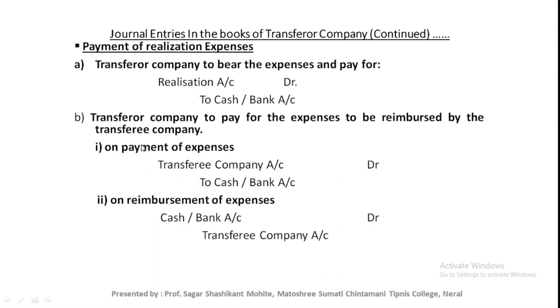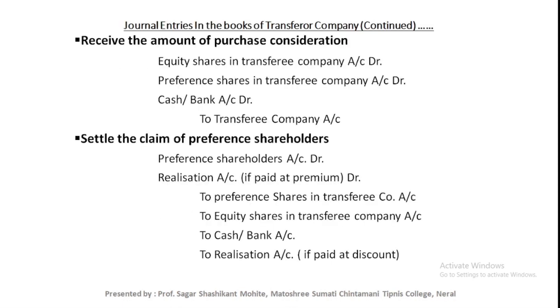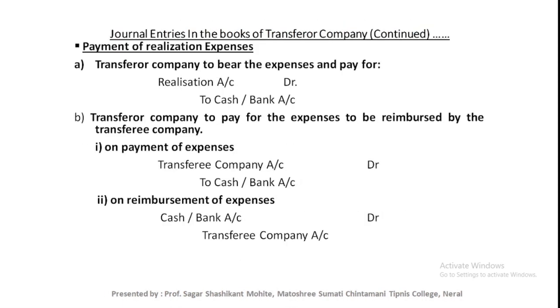The third situation is that the realization or liquidation expenses are paid by the transferee company, the new company. This third situation is not related to the old company, so it is not mentioned here.